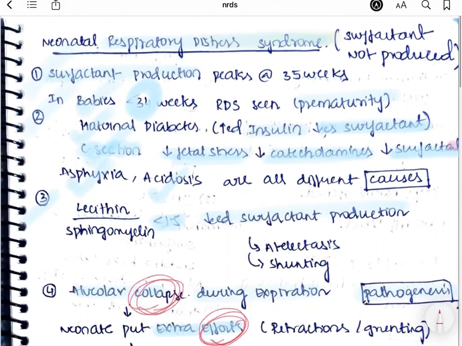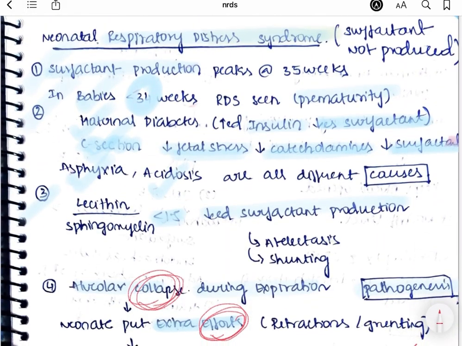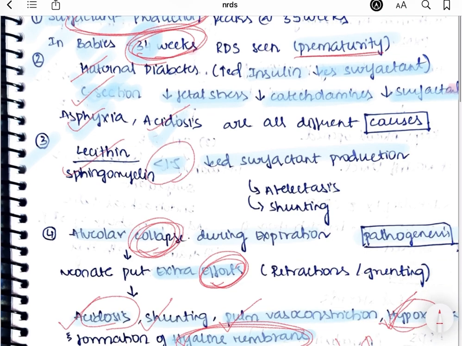If we summarize the whole thing, so what is NRDS? It is neonatal respiratory distress syndrome. It is because the surfactant production is decreased. Why is it decreased? The baby is born prematurely, that means before 34 weeks of gestational age. And also other factors include maternal diabetes, C-section, asphyxia, acidosis and all. And lecithin by sphingomyelin ratio is less than 1.5.